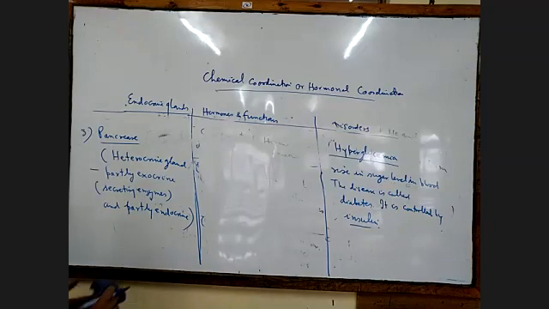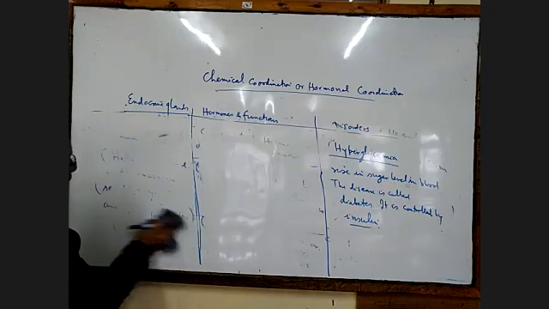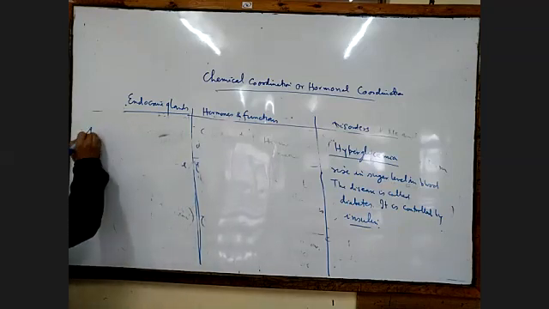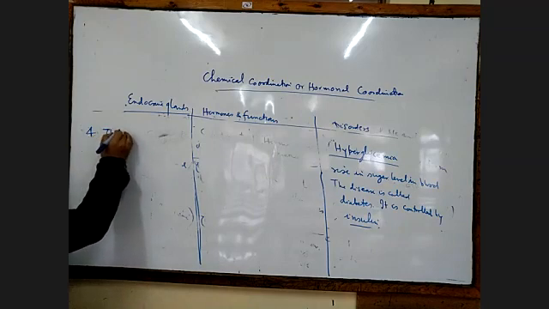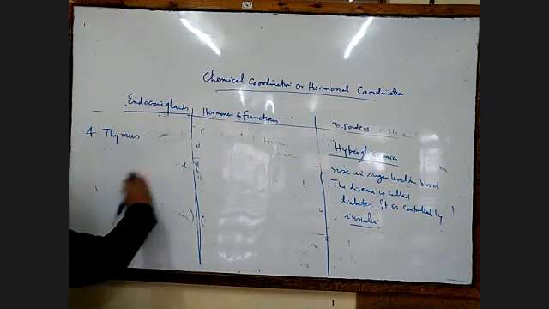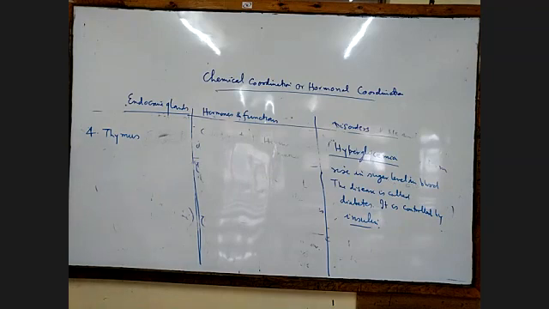Okay, thymus now. Next one, number 4, we go to thymus. Thymus is a temporary endocrine gland because it will disappear after the age of 12 years. So, temporary.